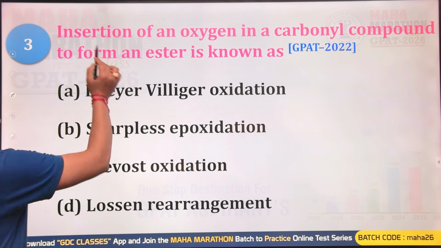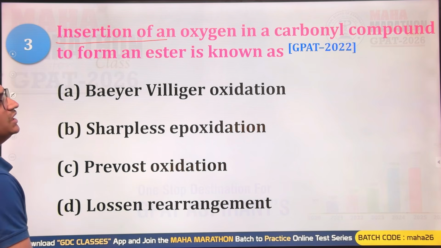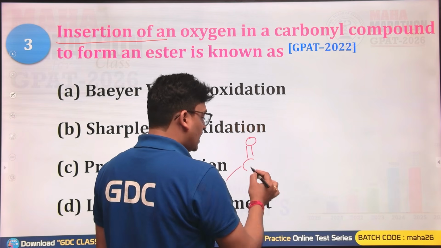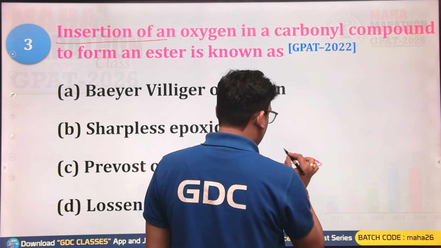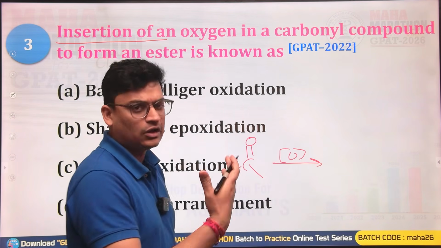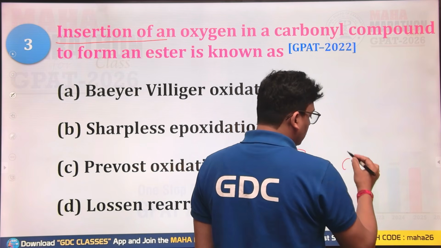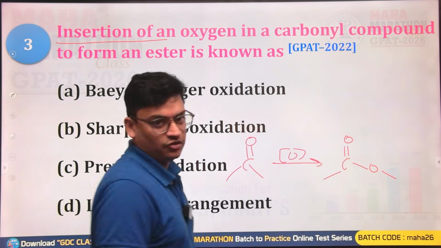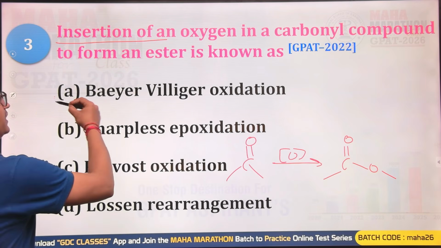The next question: insertion of an oxygen in a carbonyl compound to form an ester is known as what? You have a carbonyl compound, which is oxidized using a peroxy acid, Caro's acid, and you get an ester. This reaction is the Baeyer-Villiger oxidation.